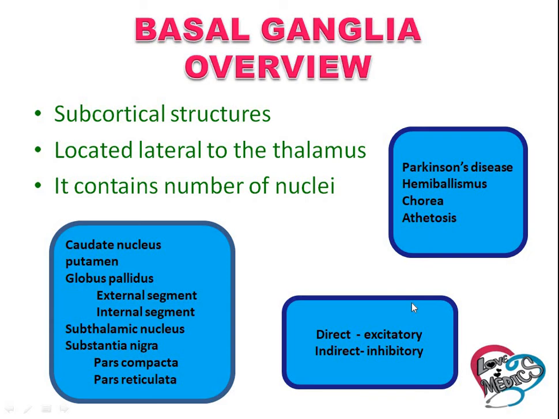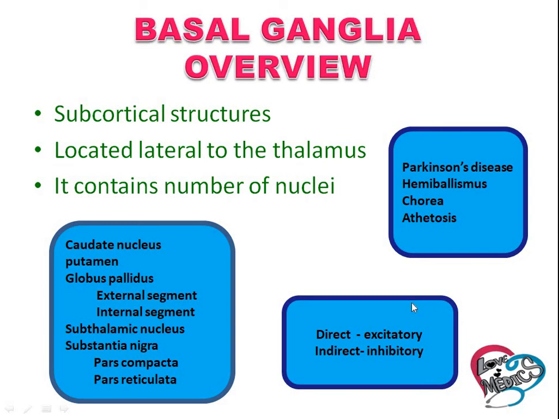Basal ganglia overview. It is the subcortical structure and it is located lateral to the thalamus and it has a number of nuclei. They are caudate nucleus, putamen, globus pallidus, external segment and internal segment, subthalamic nucleus, substantia nigra, pars compacta, pars reticulata.